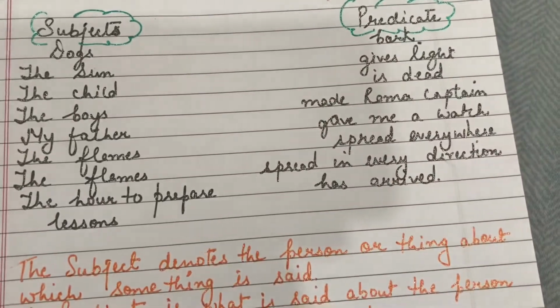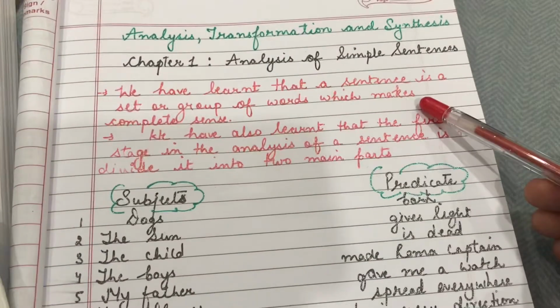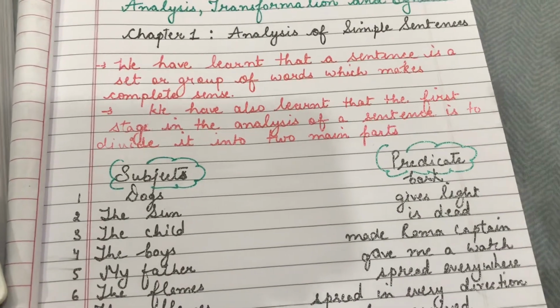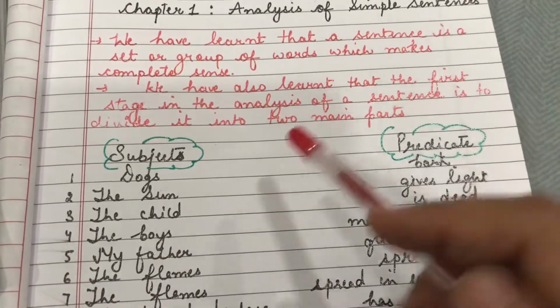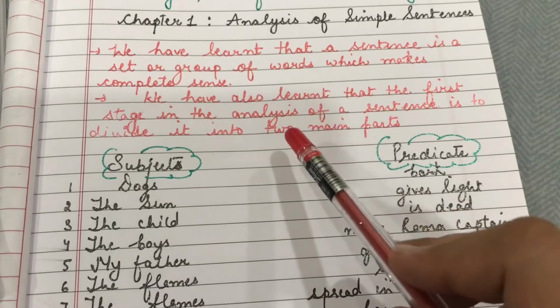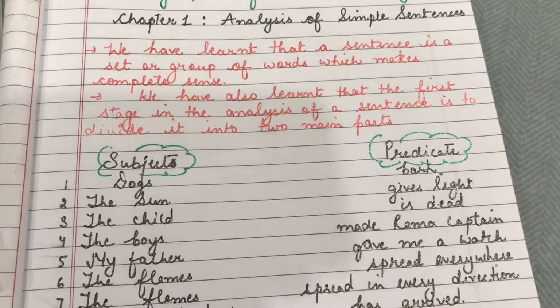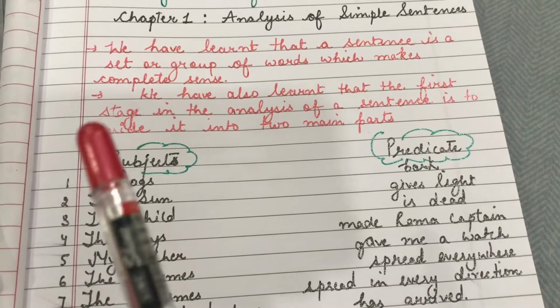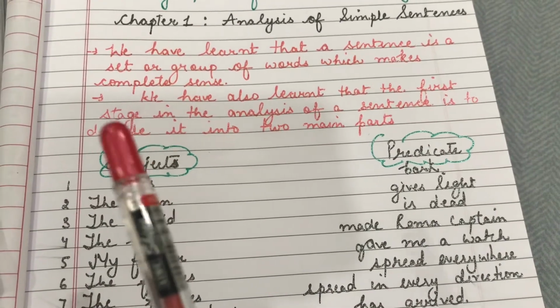So I think this is clear, what a sentence is. A sentence is a group of words or a set of words, and when they come in combination they make a sentence. And one more thing is very important: when that forming of words gives a complete sense, that is known as a sentence.